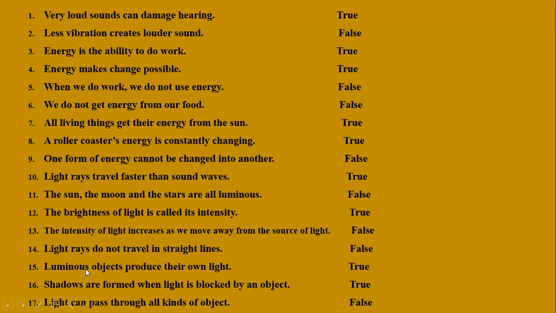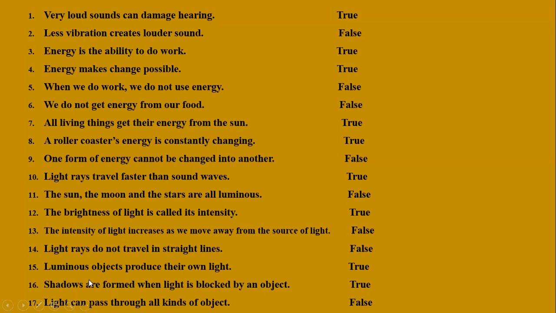Yes, it's true. Luminous objects are the sun, fire, lit candle, lit bulb, torch, stars, and also fireflies. There are some insects which produce light, so they are luminous. Shadows are formed when light is blocked by an object.